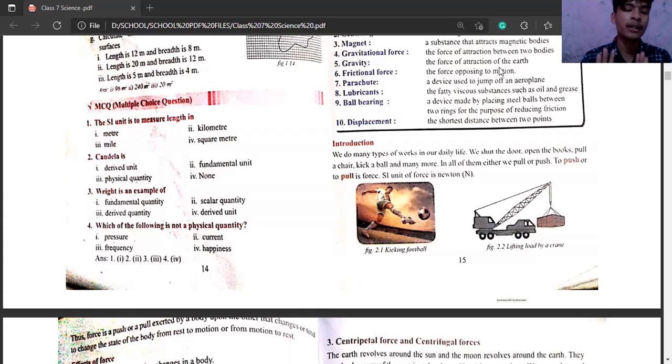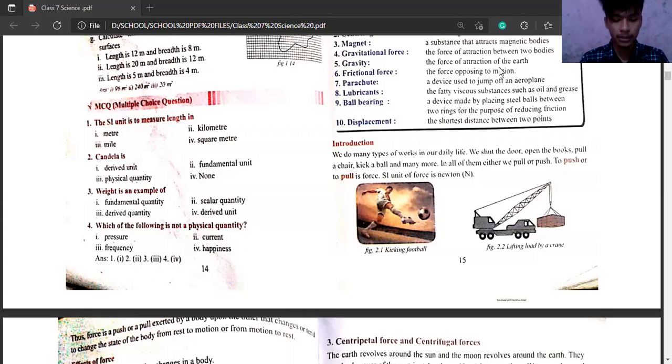While we are pushing that, the door is in motion, and when it is closed completely, it will come to rest. So the motion has changed to rest while shutting the door. So the motion term comes here, and the force has changed the body from motion to rest.